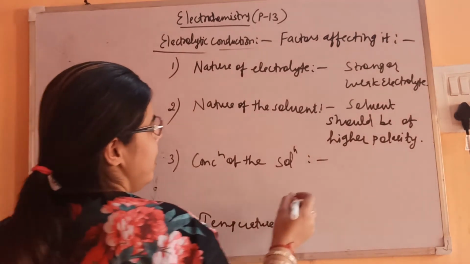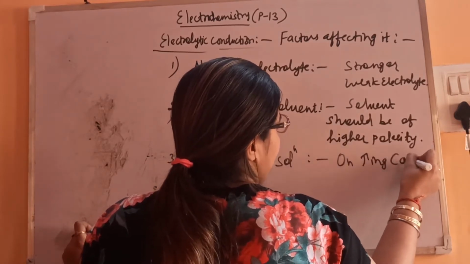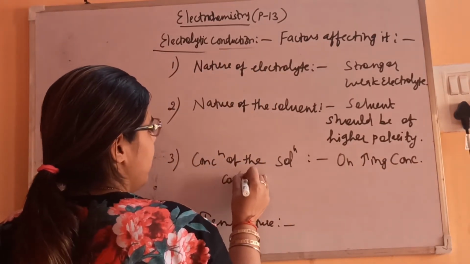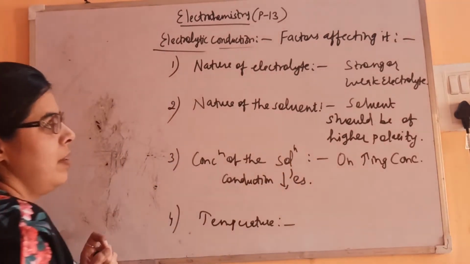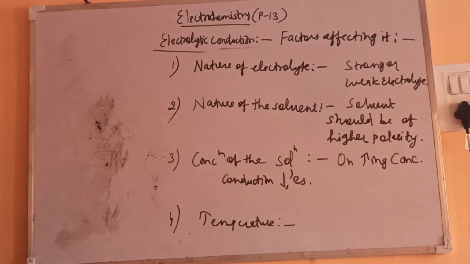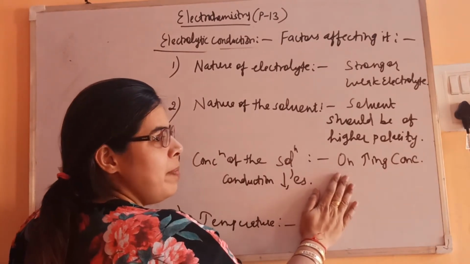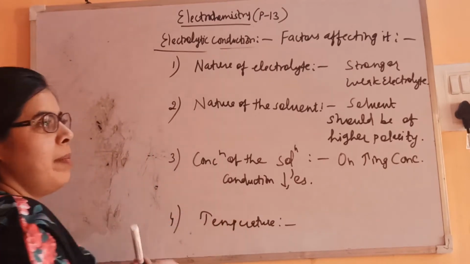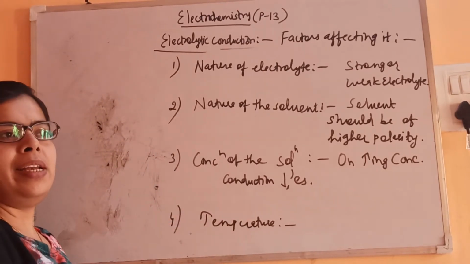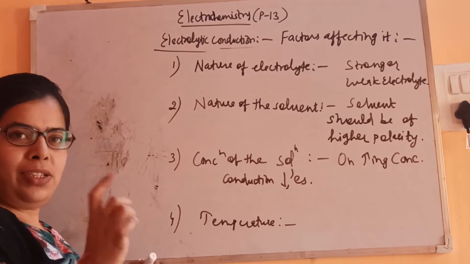On increasing the concentration, conduction decreases. Why it decreases, that we have to see. If we are increasing the concentration, it means the concentration of ions is increasing, and we are saying conduction is decreasing. Because a weak electrolyte does not get completely dissociated, it will remain in undissociated form only.